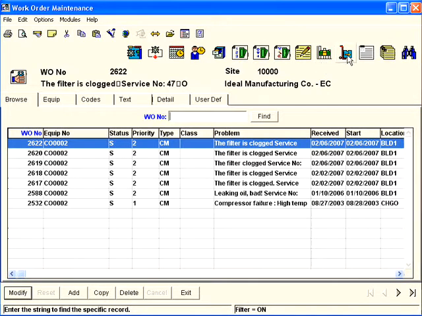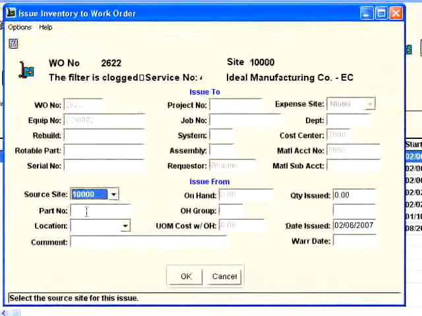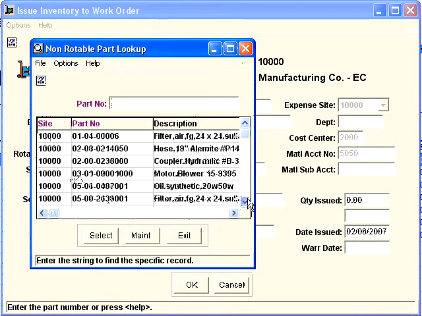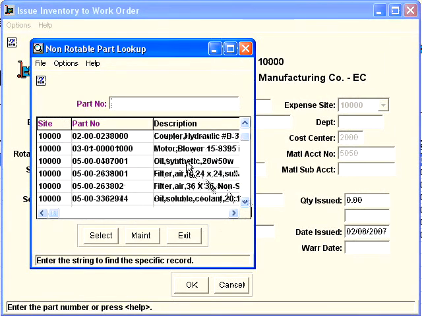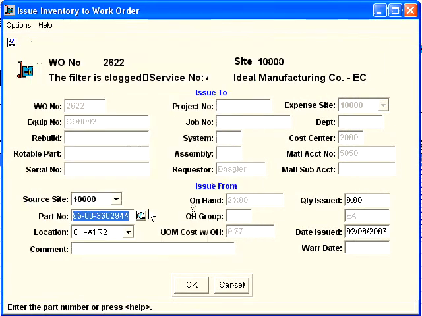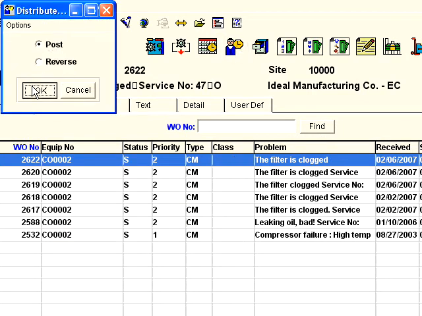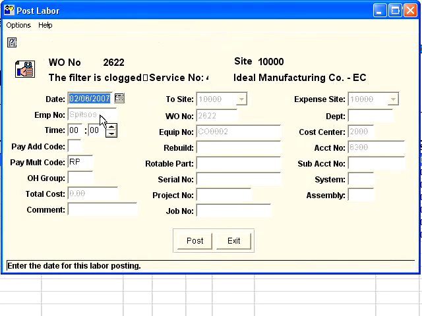So we go into the issue button. It takes us straight into the inventory issue screen. From here, I can identify the part that we took. We took some oil. We took one container. The other thing we did is we needed to post an hour of Steve's time to it. It notes his name already. I select an hour, and it charges it out to the appropriate place.